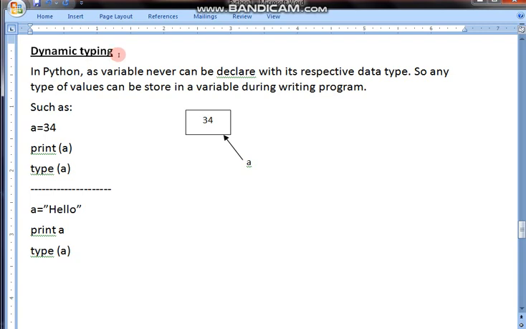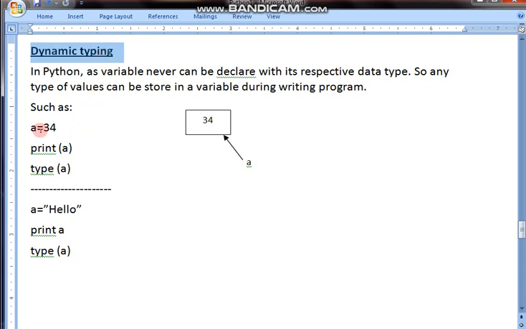So students, here we are going to learn dynamic typing in Python. Okay, so what is dynamic typing? You check first. Dynamic typing is what? In Python, we need not specify the data type when declaring a variable. So it supports dynamic typing.